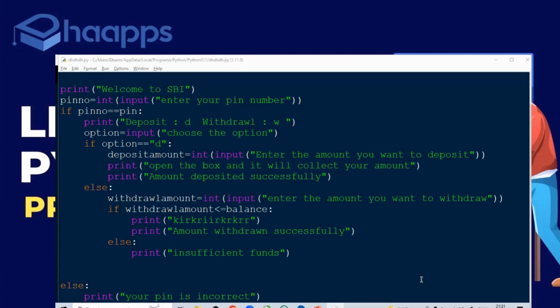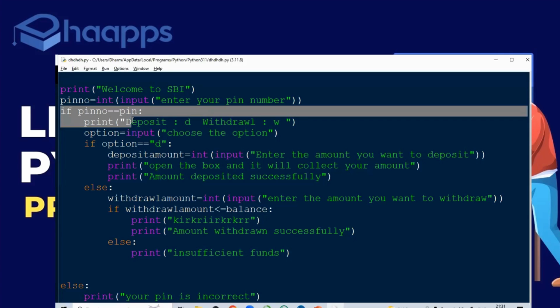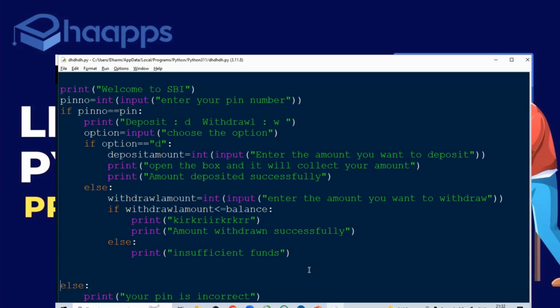Yes. Conditional statements, how we are going to use? Conditional statements, why we use? We wrote the condition. If this condition is correct, then it will execute.